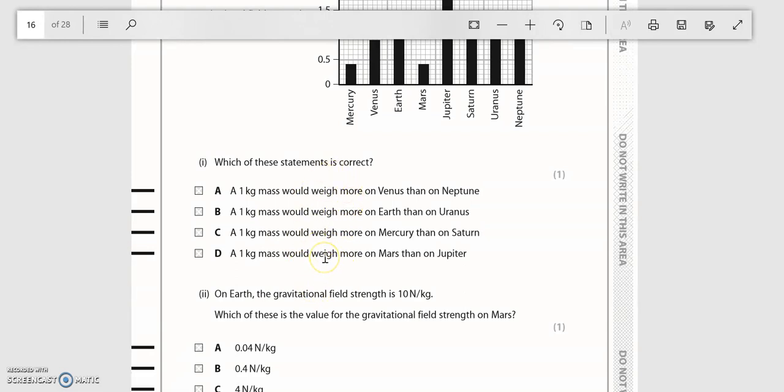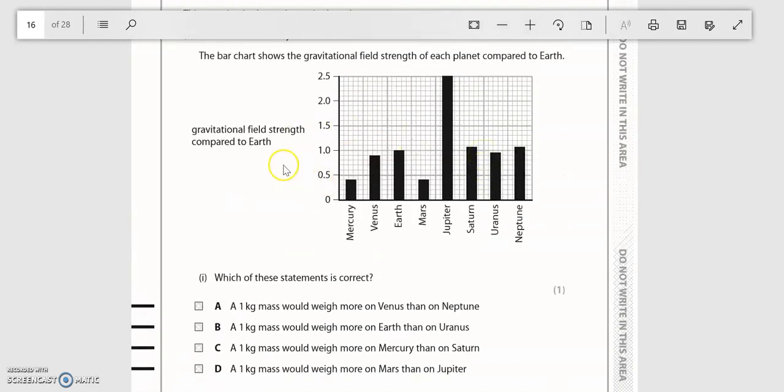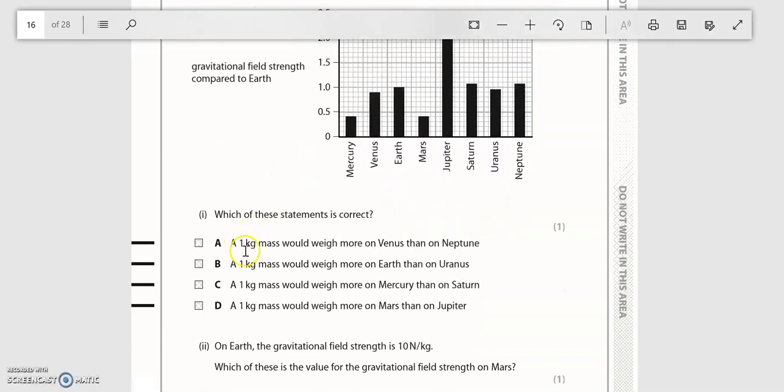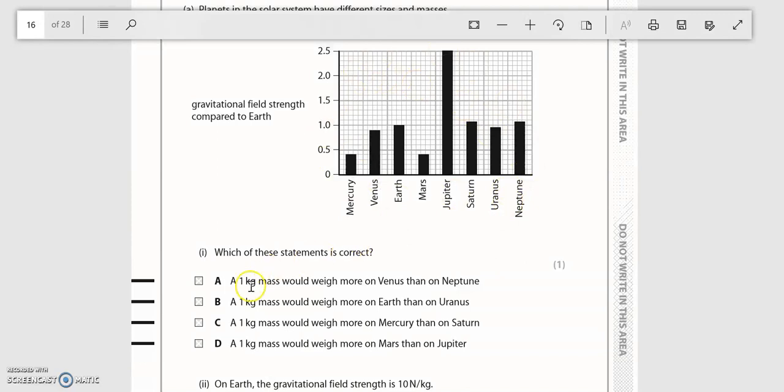Weight does change. So weight is the force of gravity pulling us towards the centre, and that will depend on the gravitational field strength. So when you're looking at these questions, you need to think about this graph. So a 1 kilogram mass would weigh more on Venus than on Neptune. So Venus has a relative gravitational field strength that is lower than on Neptune. So that statement's not true. It would actually weigh less on Venus than on Neptune.